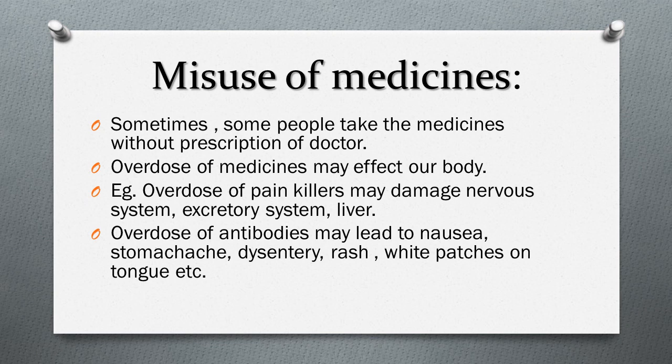Medicine taken for any symptom can damage our body cells or tissue, and overdose affects our body very badly. It may damage our nervous system, excretory system, digestive system, any system. So before taking any medicine, first consult the doctor, take the proper prescription, then go for the medicine. Don't misuse any medicines.